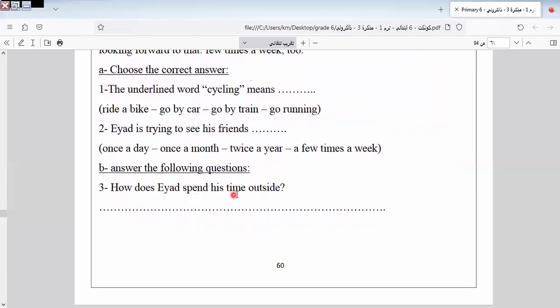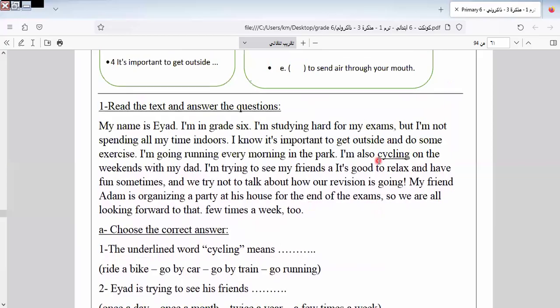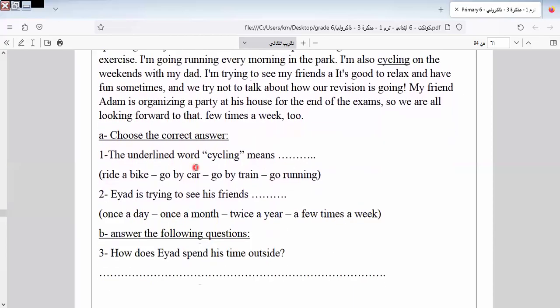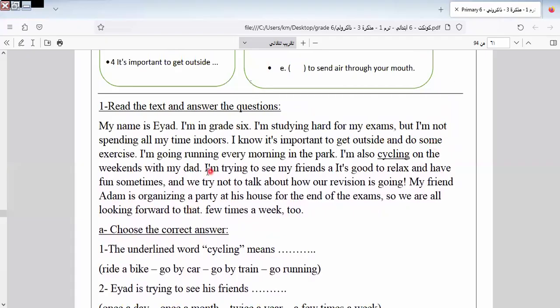How does Iyad spend his time outside? By doing some exercise. Here is do some exercise. He is going running every day and cycling. Going running and cycling. Okay.